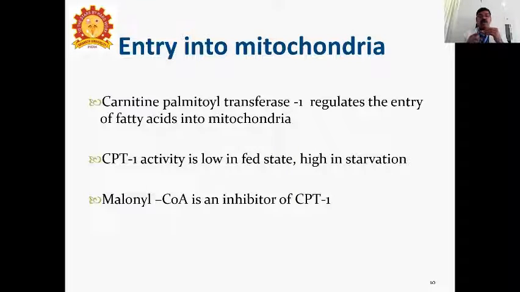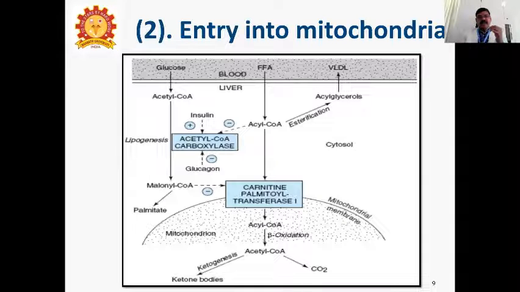Understand? Malonyl-CoA is an inhibitor of CPT1. Here you can see the malonyl-CoA will inhibit the carnitine palmitoyl transferase. Also, in fed state, glucose is available and malonyl-CoA will be formed. At the same time, in the starvation condition, free fatty acid will enter the mitochondria through the carnitine palmitoyl transferase 1 gateway. Understand?